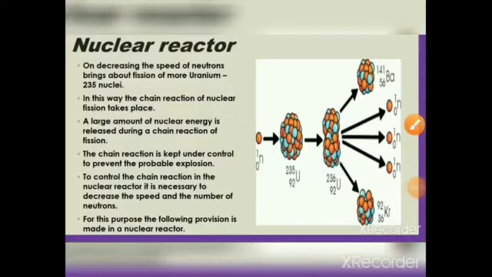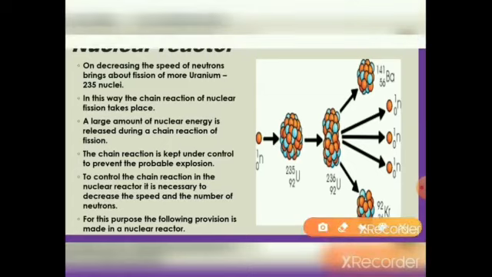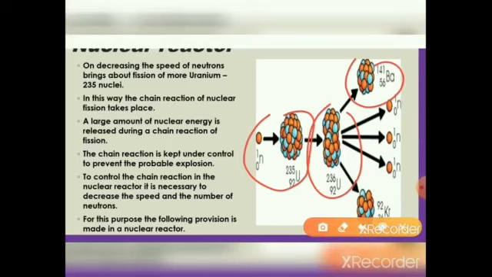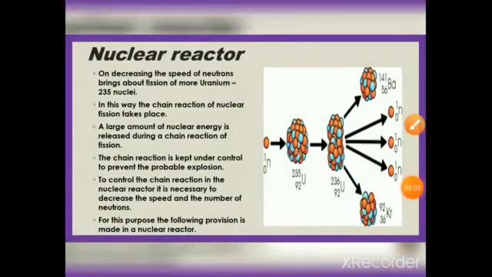These neutrons, on decreasing their speed, bring about the fission of more uranium-235 nuclei. So if you see, the speed is decreased here, and you can see the fission is taking place of the uranium, and the end products, barium and krypton, are given out here. In this way, the chain reaction of nuclear fission takes place. A large amount of nuclear energy is released during a chain reaction of fission.